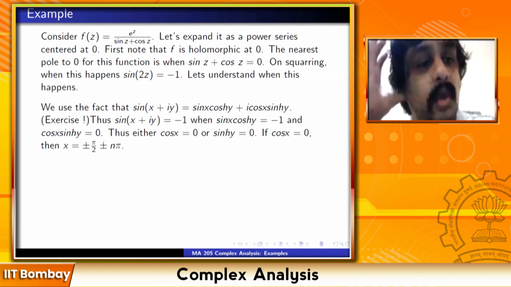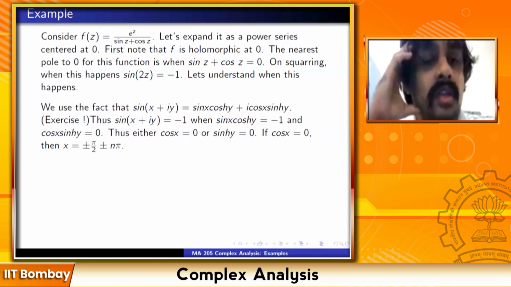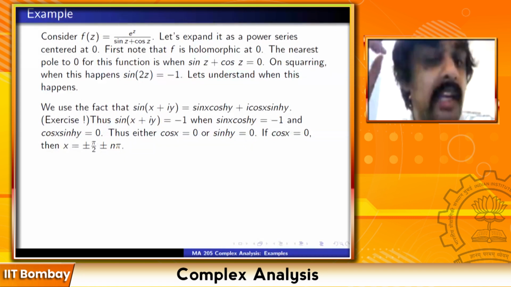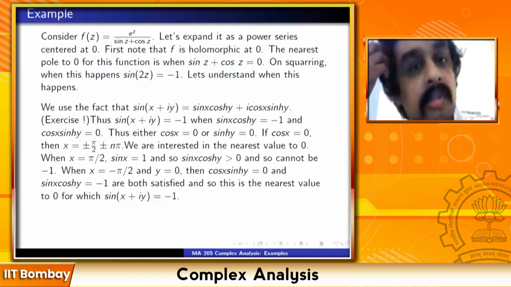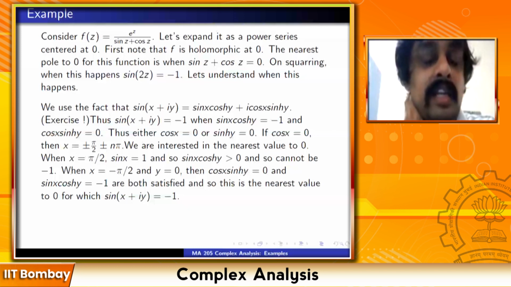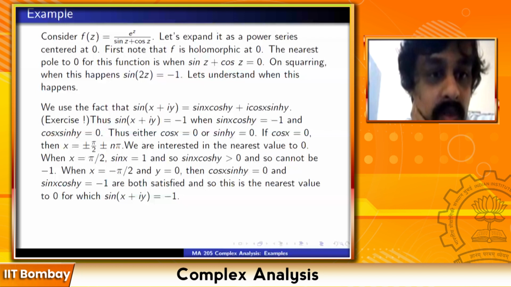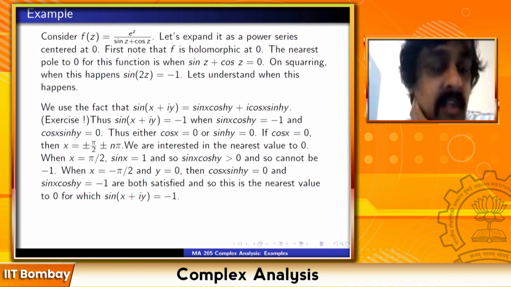If cos x is 0, then x is equal to pi by 2 plus or minus n pi. These are the values for which cos is 0. We want to expand this power series around 0, so we are interested in the nearest value to 0 when this happens. Let's look at the smallest values of x, plus pi by 2 and minus pi by 2.